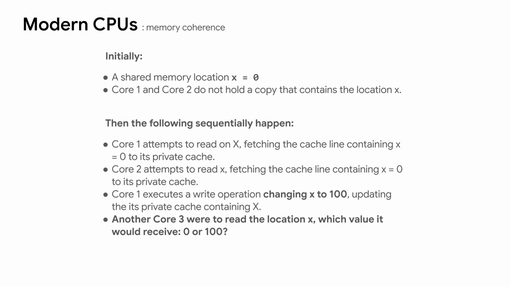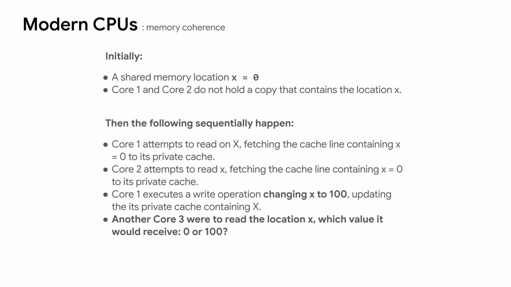In a multi-core processor, different cores might write to the same address. Then a consistency problem comes when another core attempts to read that address. What value should be read? Consider a simple scenario involving two cores, Core 1 and Core 2, and a shared memory location X, which initially holds the value 0.